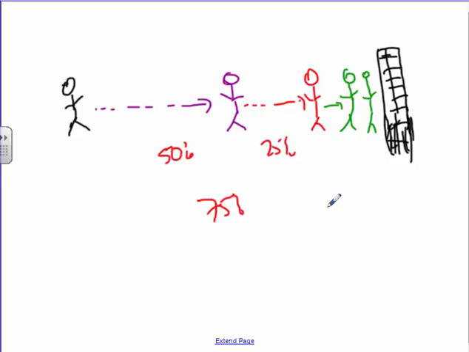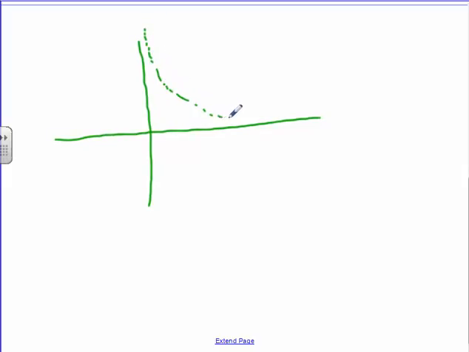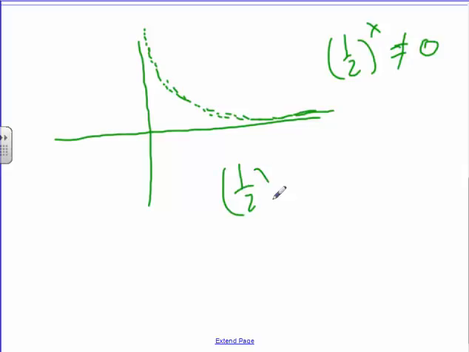And we actually already know this from a topic in Math 30-1. This is essentially like a graph of an exponential function, where if you keep going half and half and half and half, this is like the graph of 1/2 to the power of x. Now, will 1/2 to the power of x ever equal 0? And the truth is that it never will actually equal 0. This graph will never keep getting cut in half. It will never touch the axis, right? Because even if you do 1/2 to the power of 100, it still is not 0.